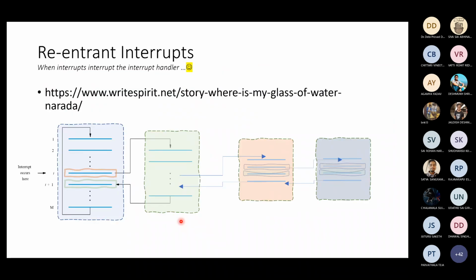Now re-entrant interrupts. When interrupts interrupt the interrupt handler. Very nice. Tongue twister. Mind twister also. When interrupts interrupt the interrupt handler. So you have a program, it executes an interrupt, and inside the interrupt, you get another interrupt. So it executes that interrupt, and there you get another interrupt.